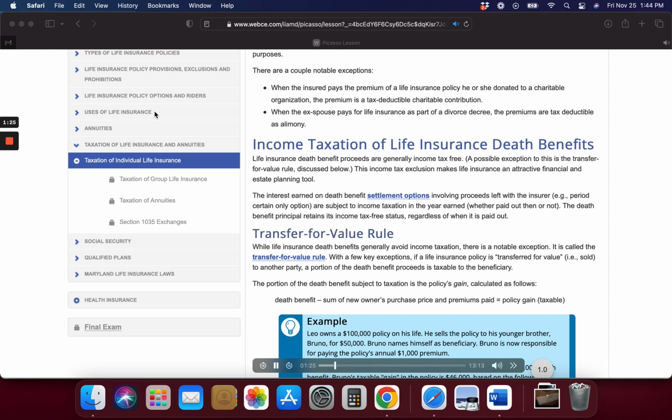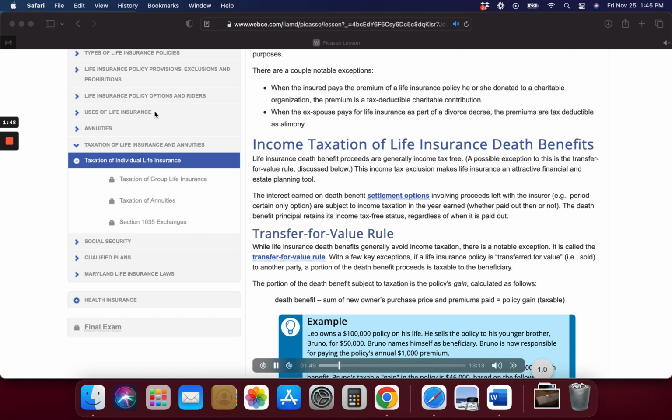Transfer for value rule. While life insurance death benefits generally avoid income taxation, there is a notable exception. It is called the transfer for value rule. With a few key exceptions, if a life insurance policy is transferred for value, i.e., sold, to another party, a portion of the death benefit proceeds is taxable to the beneficiary.